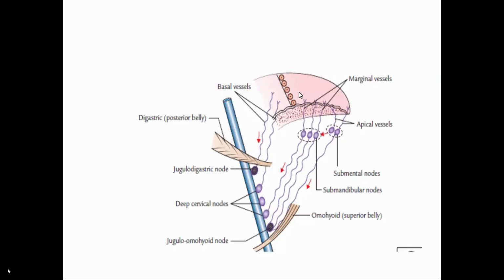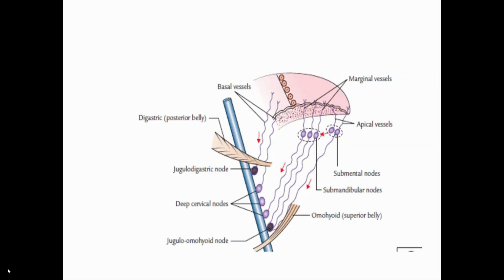Now another set is the central set. The central set drains the body of the anterior two-third of the tongue, and it drains in the jugulodigastric as well as the upper group of deep cervical lymph nodes. Now the last set is the basal set. This basal set drains the posterior one-third of the tongue, including the circumvallate papilla, and it drains in the jugulodigastric lymph nodes as well as the jugulo-omohyoid lymph nodes.